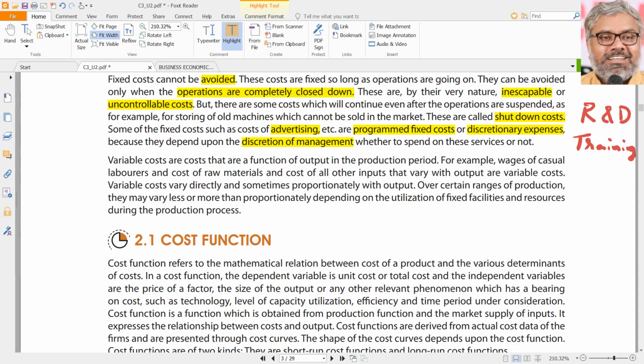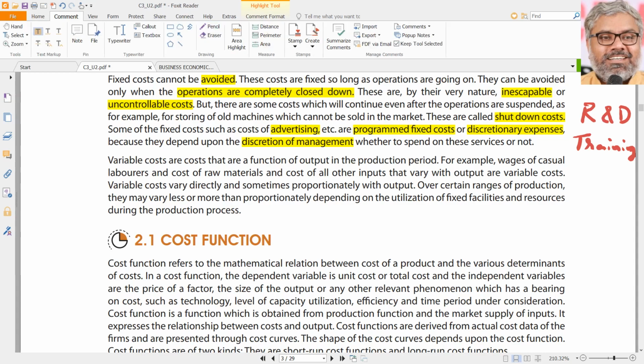Same way, if you want to produce more, you need more raw material, which will definitely cost more. So these variable costs vary in line with the output. If output is increasing, variable costs also increase. If output is decreasing, variable costs also decrease, right? They are directly related with the output.